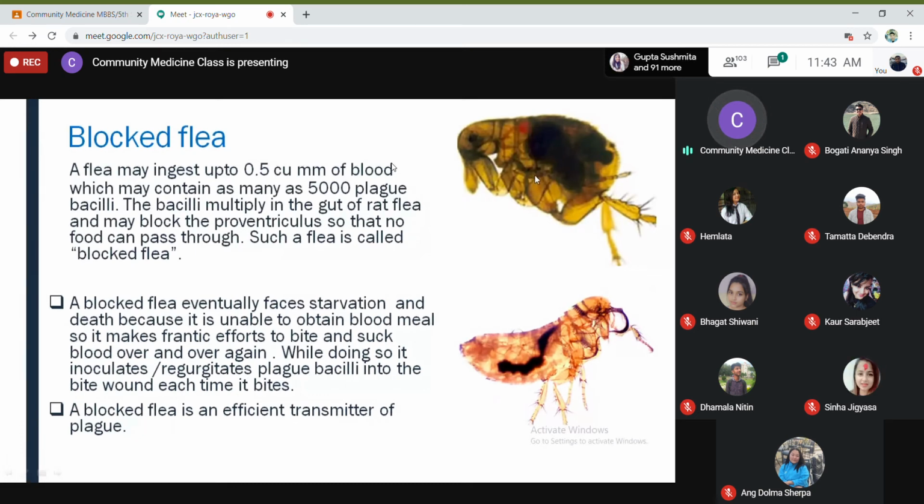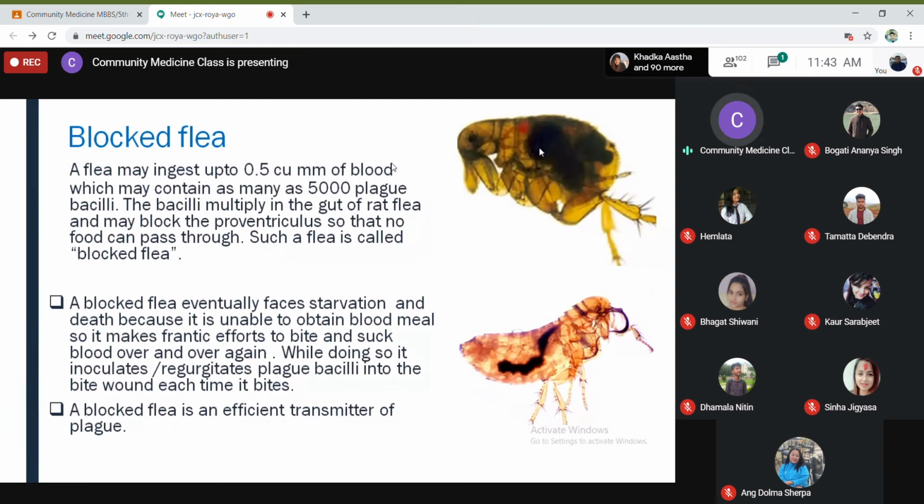Now the blocked flea, what will happen? After some time, the bacilli get stuck in the floor of the midgut, and they block the passage. They block the proventriculus. And now after some time the flea will get hungry. Now what happens when it gets hungry?